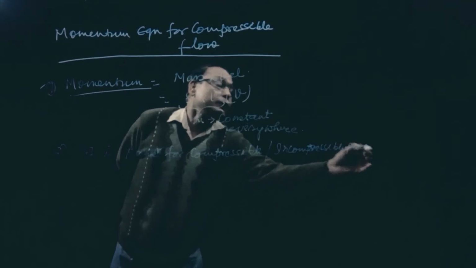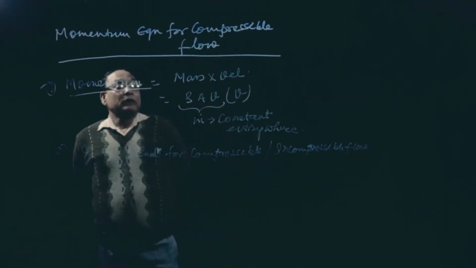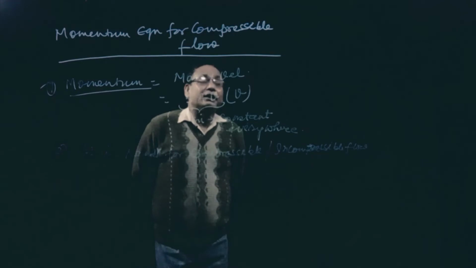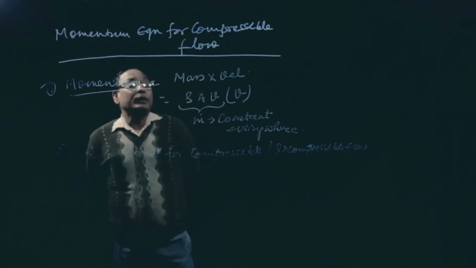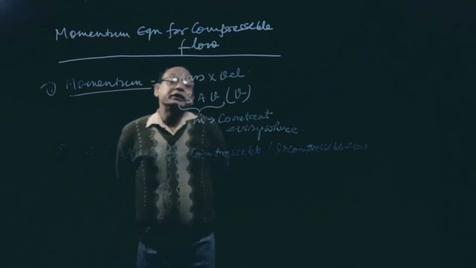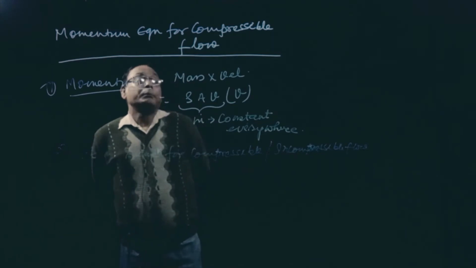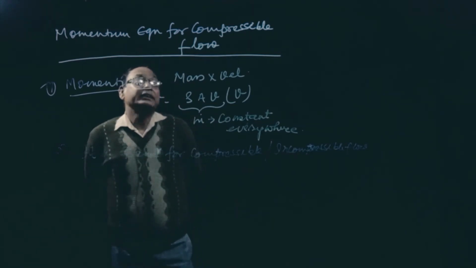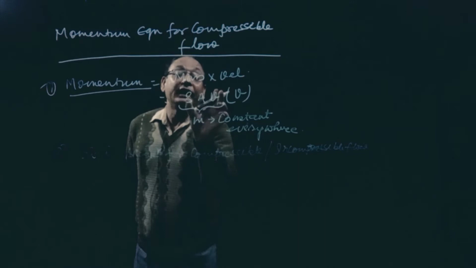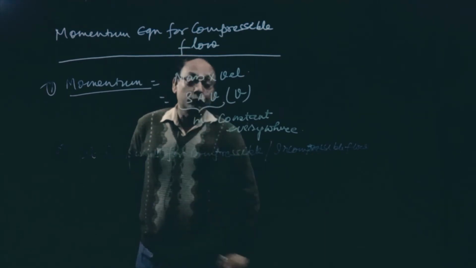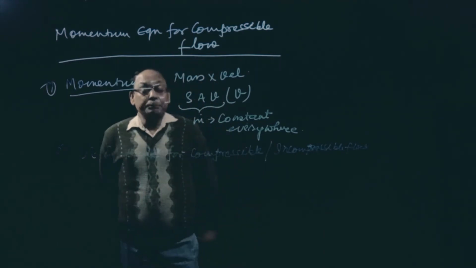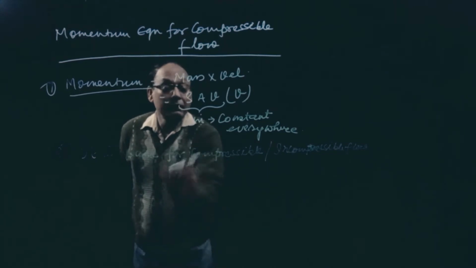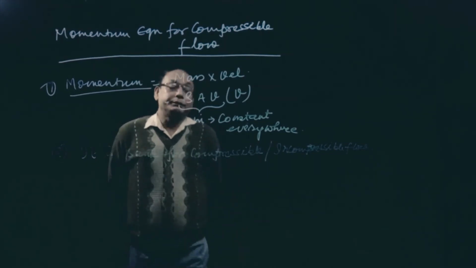Because there is no rho that is under integration or differentiation. It is free from those notations. This rho A V is there, but it is not variable here. It is constant. That is m dot. So it is the same for compressible or incompressible flow.